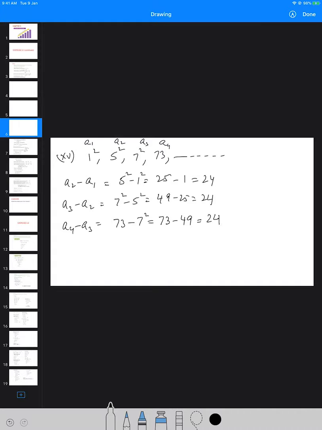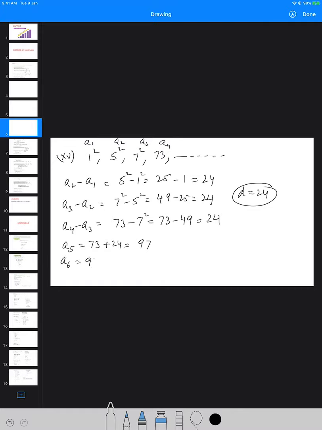Hence we can say the given sequence is an AP. Now if this is an AP, what is the common difference? Common difference is definitely 24, and then we can write down the next few terms. A5 will be 73 plus 24. Similarly, we can write down the next terms. This will come out to be 97.